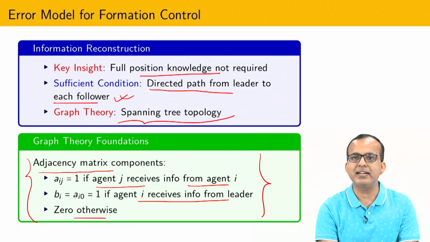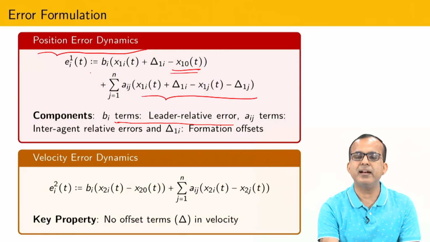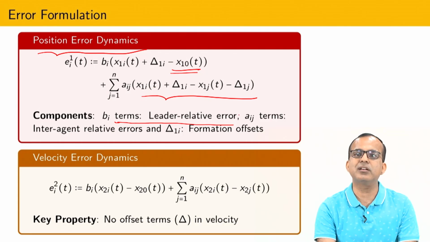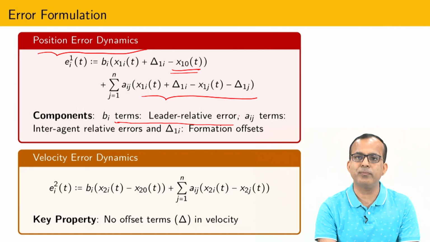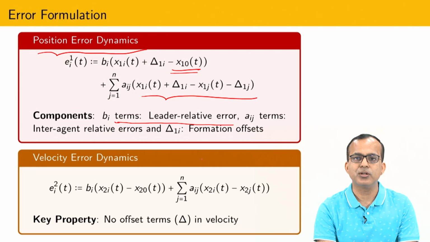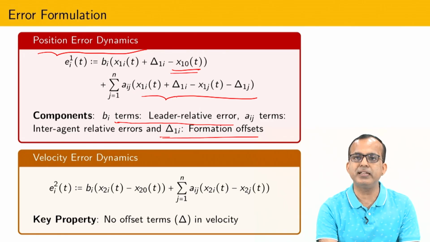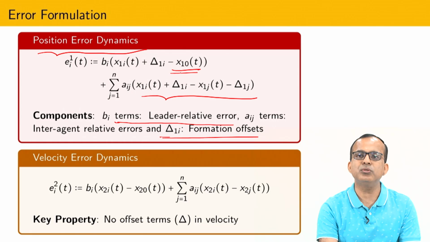So, at that time the error dynamics come into the picture, because finally what is our goal? Our goal is to push all agents towards the specific formation, and due to that some exchange of information is required. And delta 1i is nothing but some kind of offset formation term, because we have to maintain this much offset with respect to the leader.